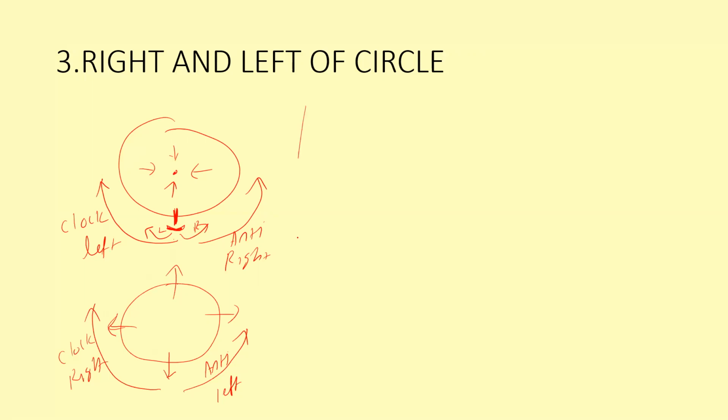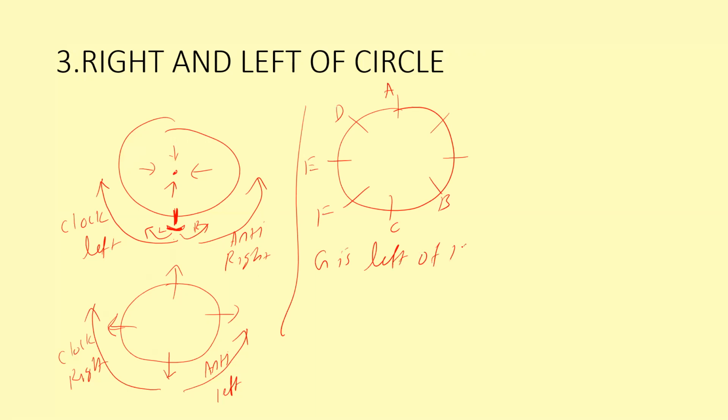For example, if I am saying eight persons are there and everyone is facing the center: A, B, C, D, E, F, and G is left of H. If I give a statement like this, G is left of H, only two positions are there, 1 and 2. So we will have confusion about where to place G and where to place H.